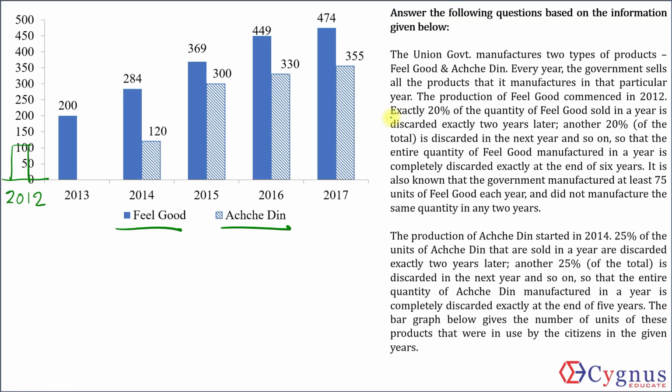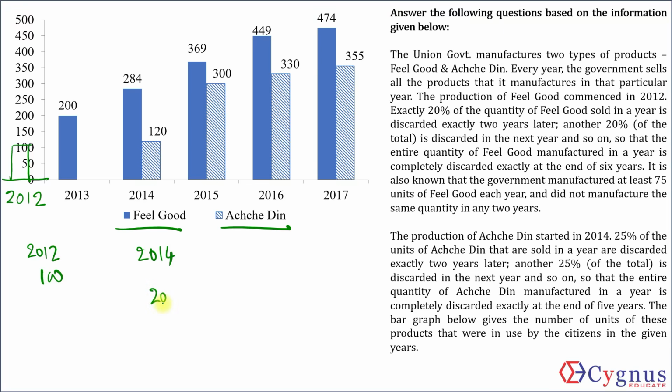Also, it has been written that exactly 20% of the quantity of feel good sold in a year is discarded exactly 2 years later. Let's say in 2012 I produce 100 units of feel good. If I produce 100, I'll sell 100. That's been mentioned earlier itself. So exactly 2 years later, that is in 2014, how much will be discarded out of this 100?